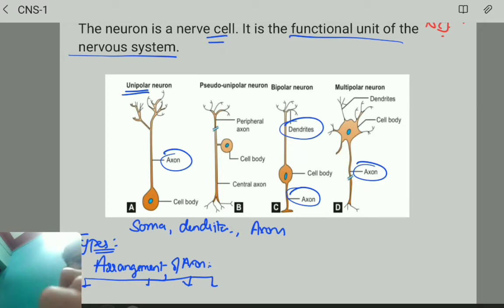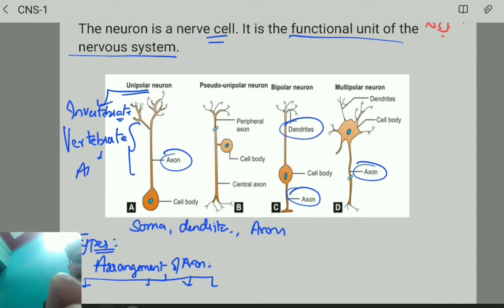So unipolar neuron, it has got a single process, and they are usually found in invertebrates. If you want to know, it is also found in vertebrates, that too in ANS.